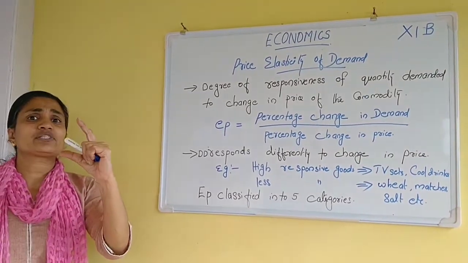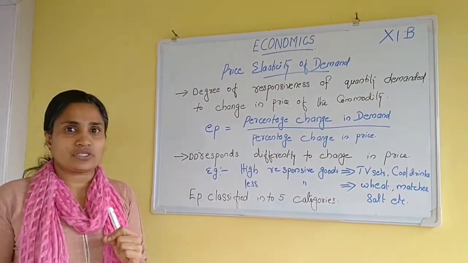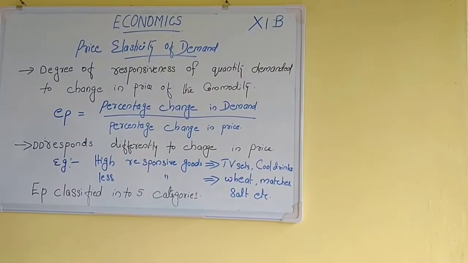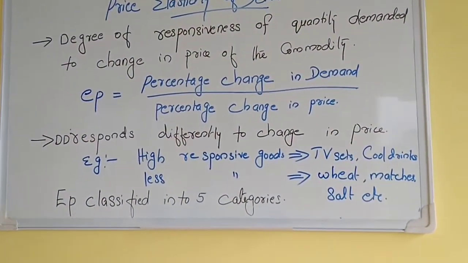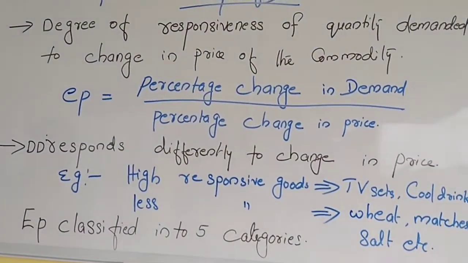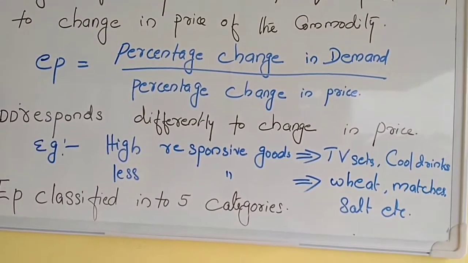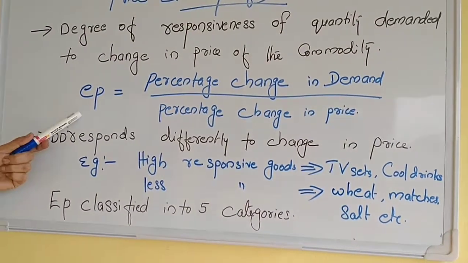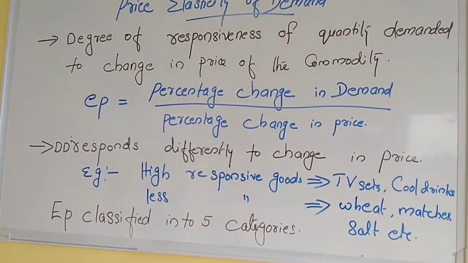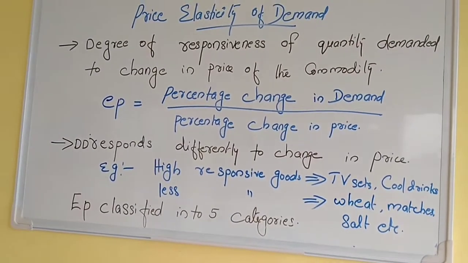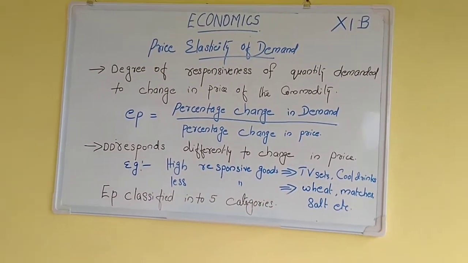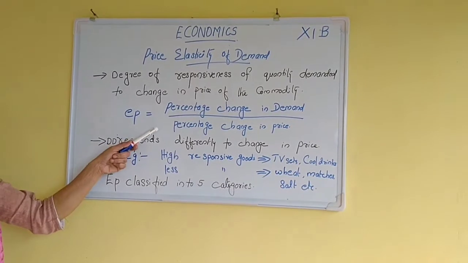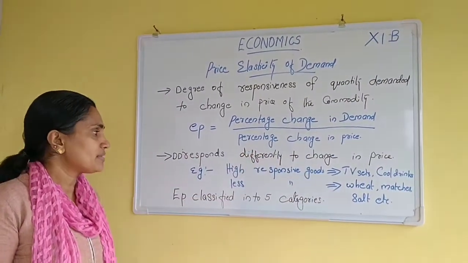The degree of that response, how much is that response? A response of quantity demanded to change in price. So what is the formula for calculating the price elasticity of demand? EP is equal to percentage change in quantity demanded divided by percentage change in price.